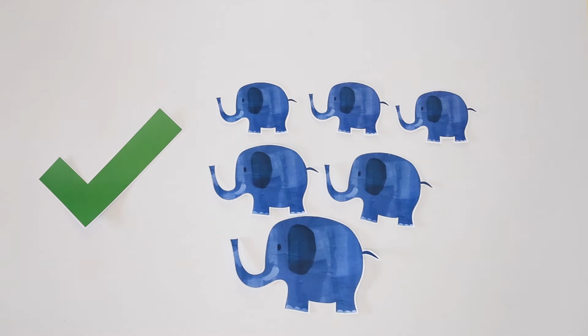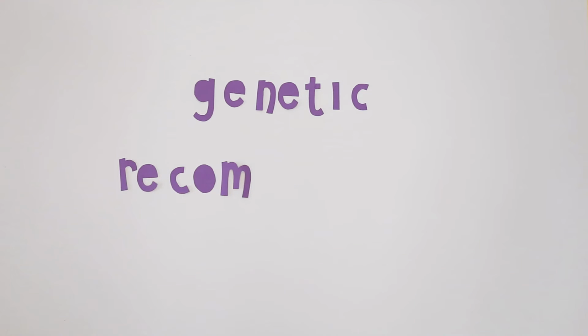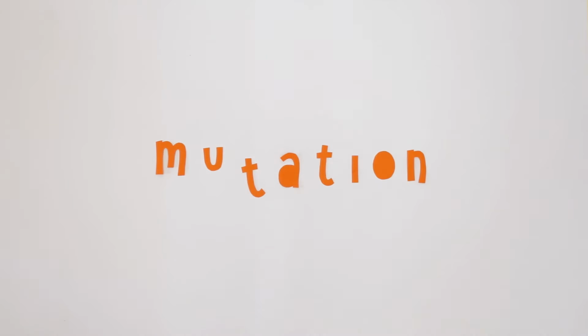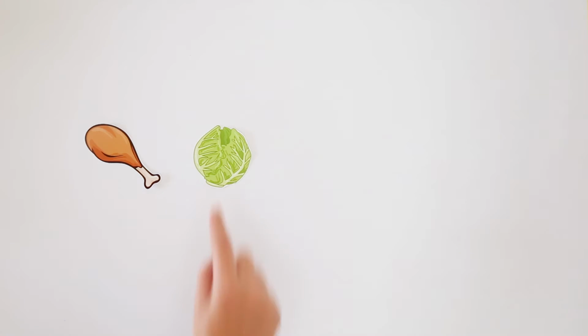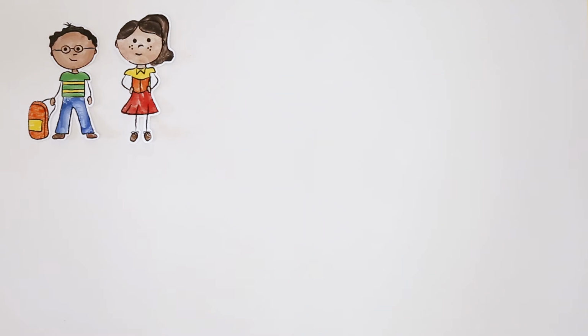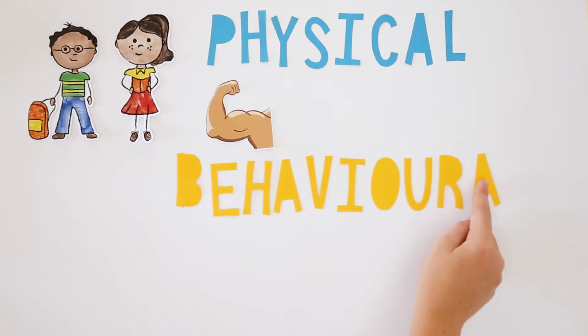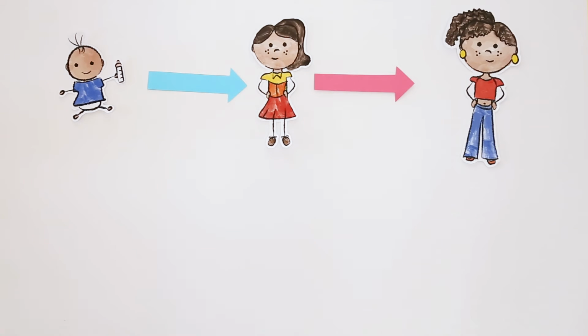For natural selection to occur successfully, there needs to be enough diversity in a species, which can happen through overproduction, genetic recombination, and mutations. Due to the fact that there is not enough nourishment for all species on our planet, they have to compete for it to survive. Some individuals are more successful in doing this as they have different physical and behavioural features. The individuals that fortunately have these advantages are able to live longer, and these characteristics will be passed on to future offspring.